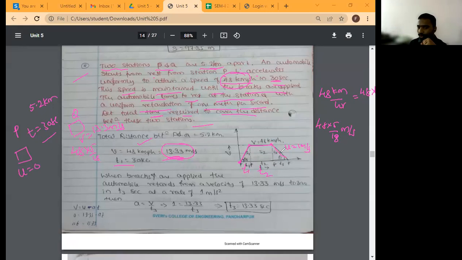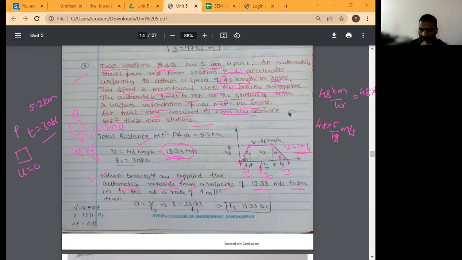Okay, with uniform retardation, and its retardation is 1 meter per second, and it will come to rest. What is he asking? He is asking T1, T2, and T3. Total time is how much? When the brakes are applied, the automobile retards from a velocity 13.33 meter per second to 0. Is it clear? Yes, sir.